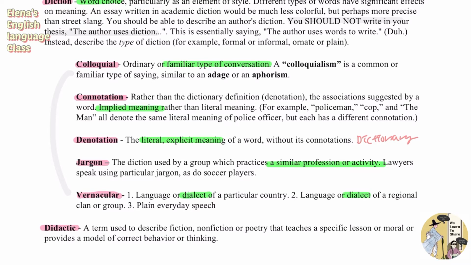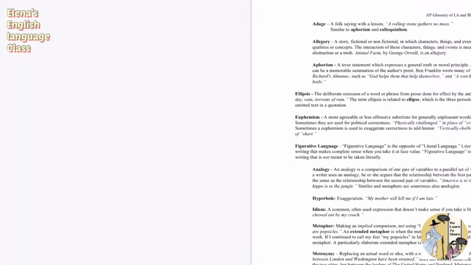Didactic is a term used to describe fiction, nonfiction, or poetry that teaches a specific lesson or moral or provides a model of correct behavior or thinking. So the key here is that it teaches something, a specific lesson or the right model of something. And there are lots of types of didactic.